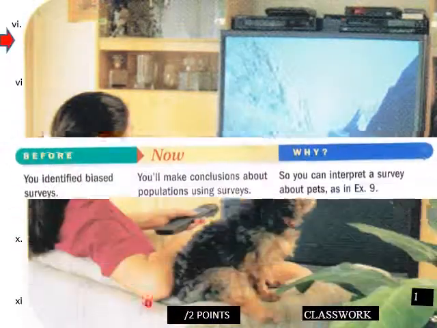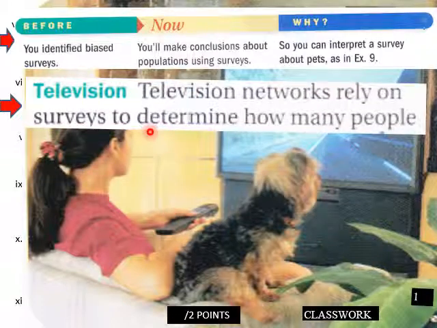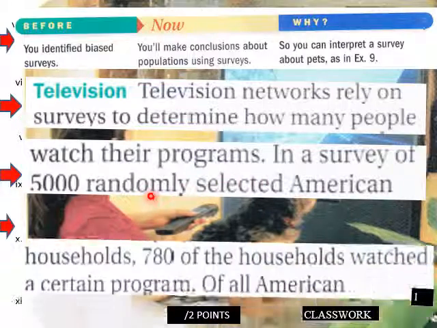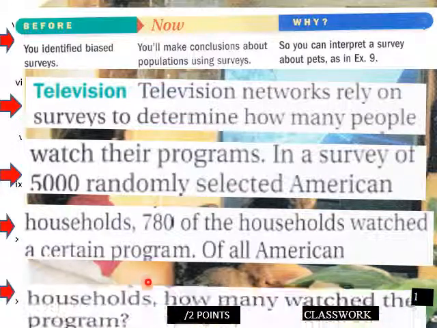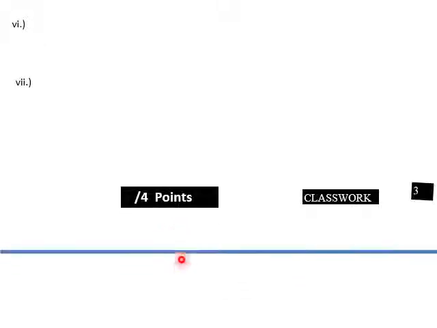Into our lesson today. You identified biased surveys. You will make conclusions about populations using surveys. TV networks rely on surveys. In a survey of 5,000 randomly selected American households, 780 of the households watched a certain program. Of all American households, how many watched the program? This is a question that we aim to answer throughout this lesson here.